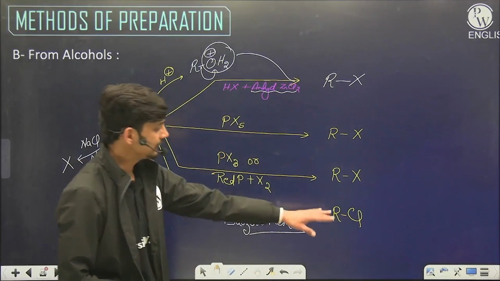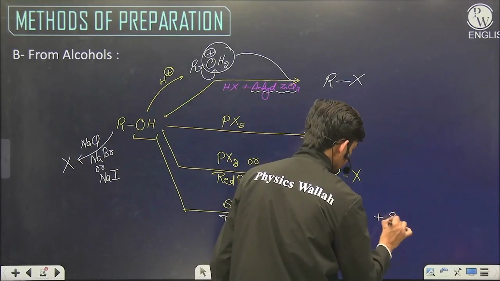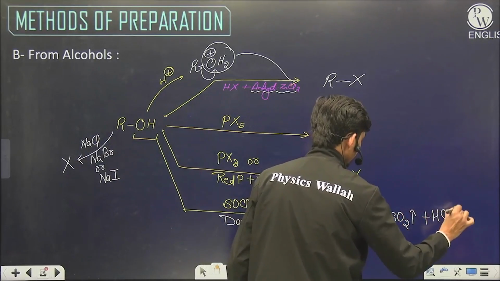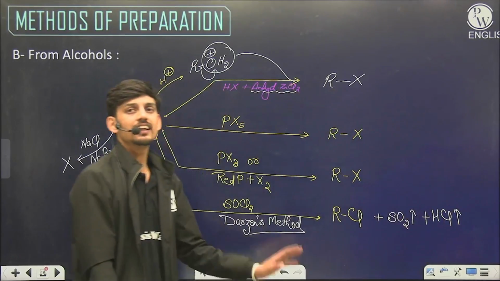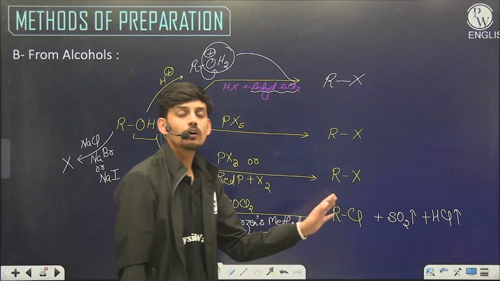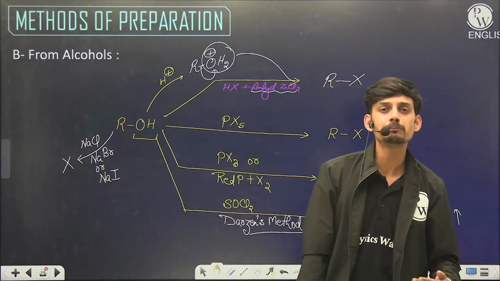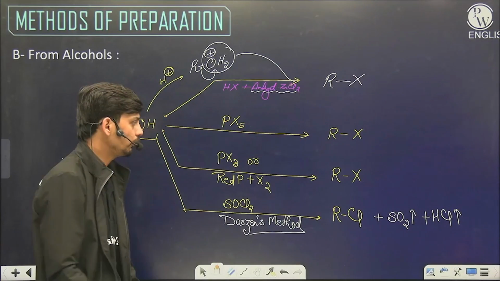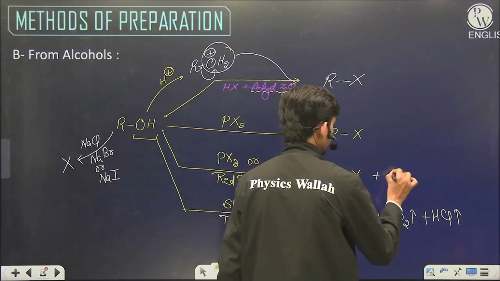Moreover, in this reaction the side products are gaseous, SO2 gas and HCl gas. Due to these gaseous products, the reaction is preferred because here we get a little bit purer form of alkyl chloride. Here the side product is H3PO3.